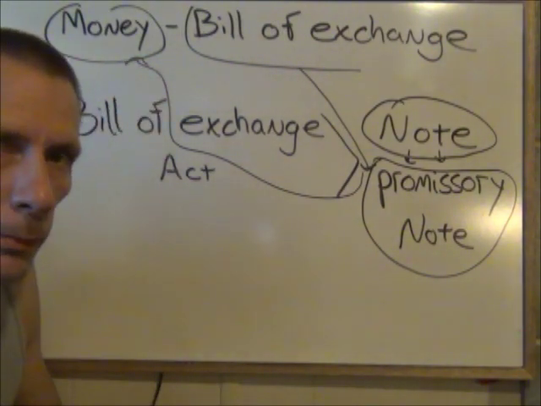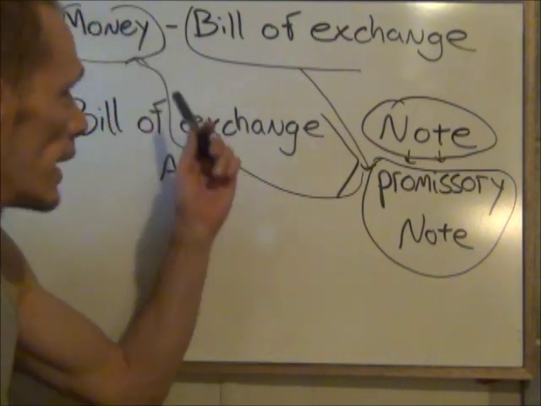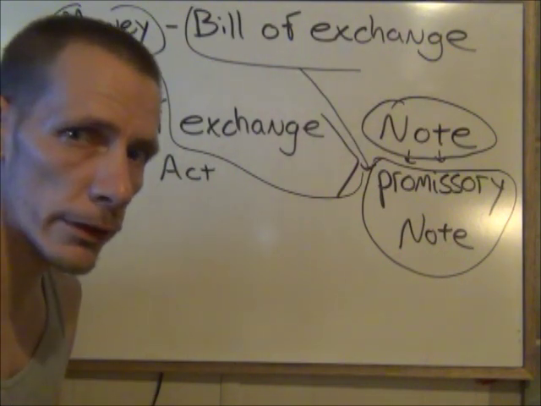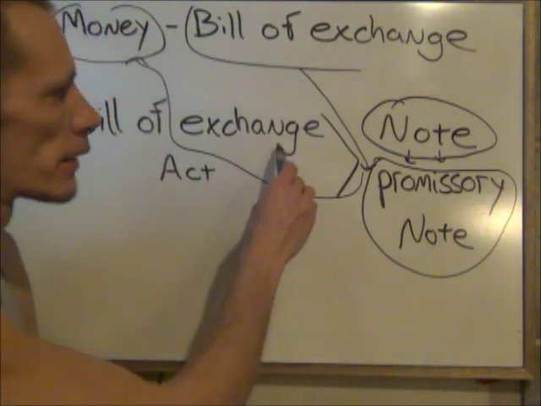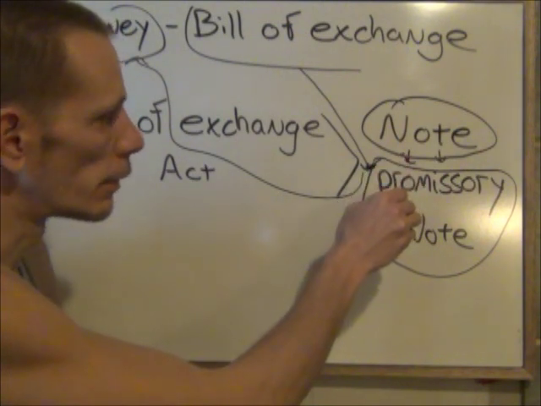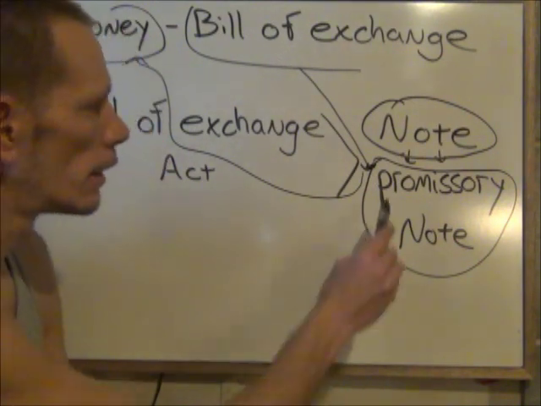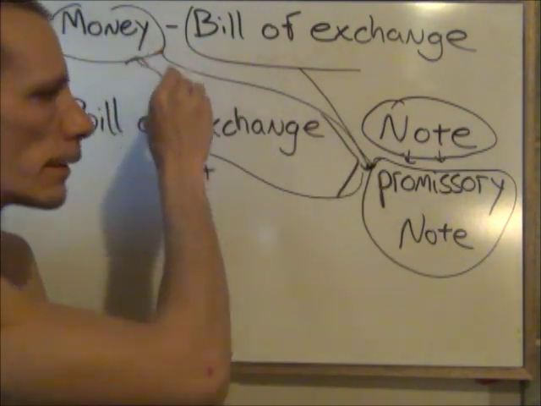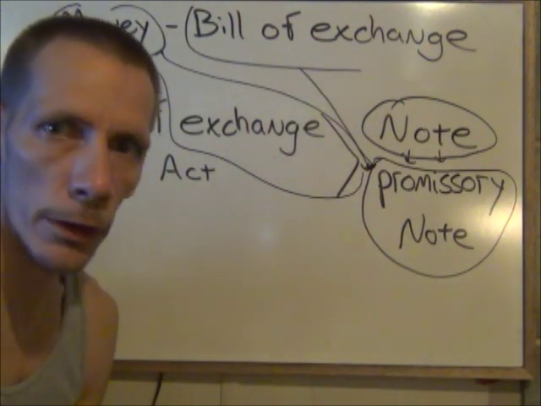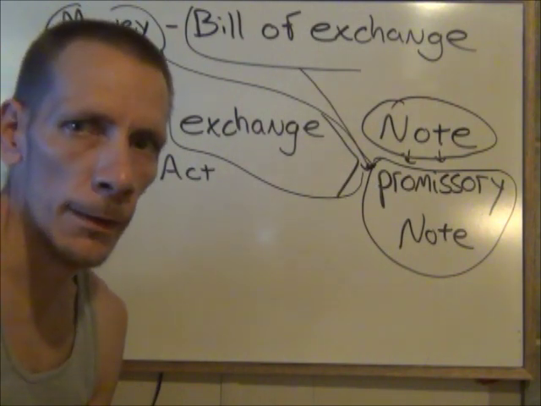It's pretty clear, because they say that any negotiable instrument is to be considered money. They state that a bill of exchange is a negotiable instrument. So you jump into the Bills of Exchange Act and you see that a bill of exchange means a promissory note. A note means a promissory note. So therefore, when you sign a promissory note or a loan agreement with the bank, you are creating money. Now you think that you are borrowing money from the bank, but you are not. You are creating money. You are creating an asset for the bank.